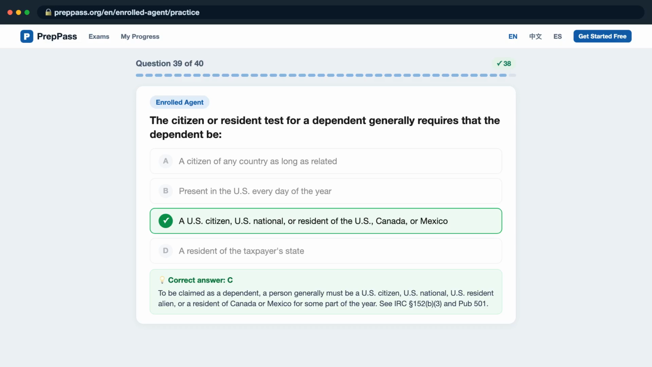To be claimed as a dependent, a person generally must be a U.S. citizen, U.S. national, U.S. resident alien, or a resident of Canada or Mexico for some part of the year. See IRC Section 152(b)(3) and PUB 501.